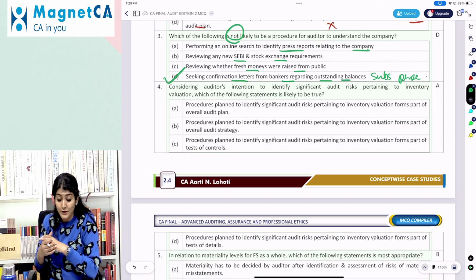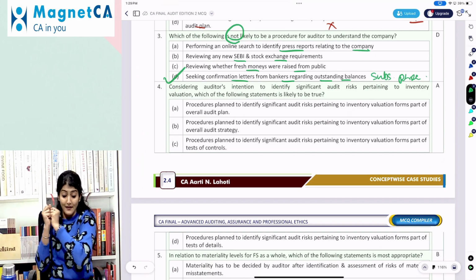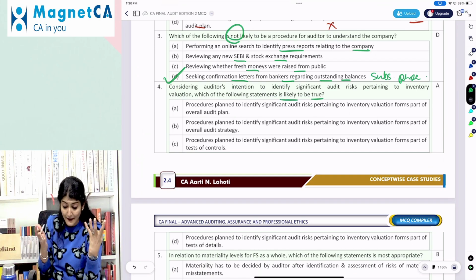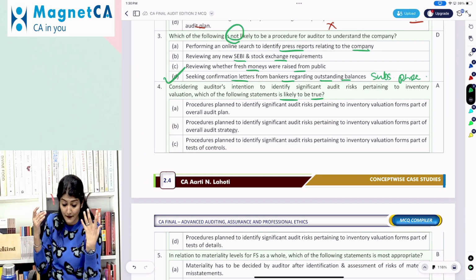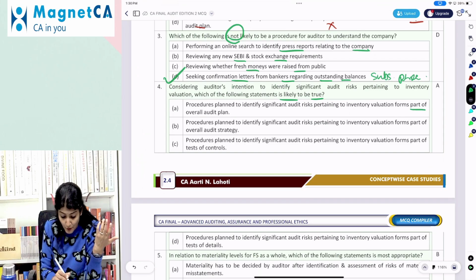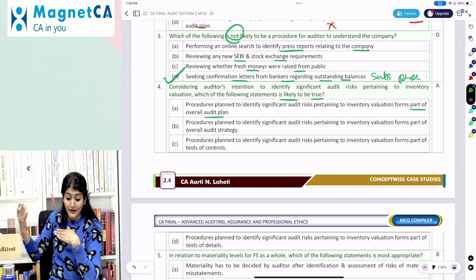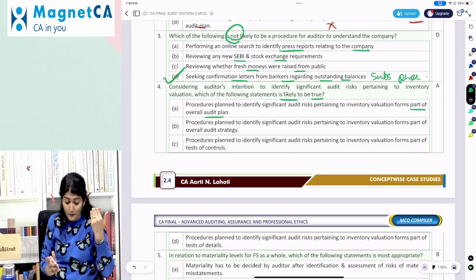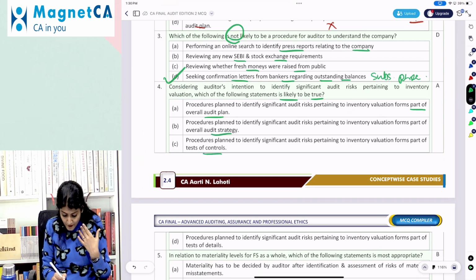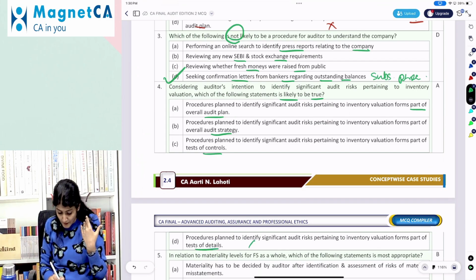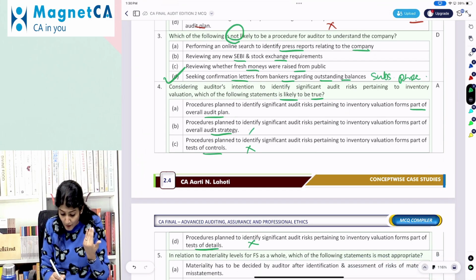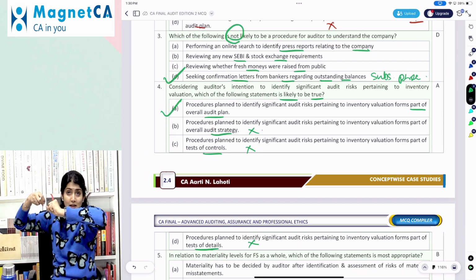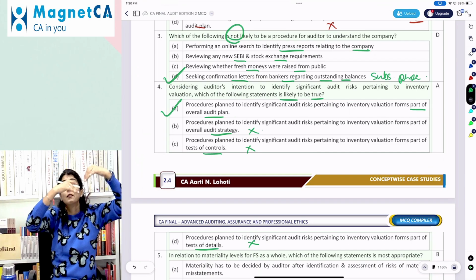Considering the auditor's intention to identify the significant audit risk pertaining to inventory valuation, which of the following statements is likely to be true? Procedures planned to identify the significant audit risk pertaining to inventory valuation form part of the overall audit plan. Procedures planned pertaining to identifying the significant audit risk pertaining to inventory valuation form part of the audit strategy. It forms part of POC. It forms a part of TOD. So not POC, not TOC, not TOD, not audit strategy, but the audit plan. Accordingly, you identify and assess the RMM, and accordingly decide your further audit procedures in the audit plan.